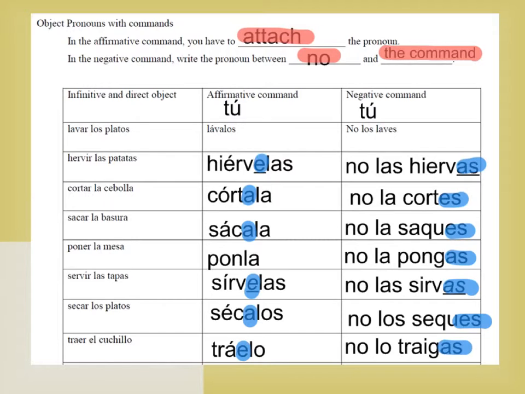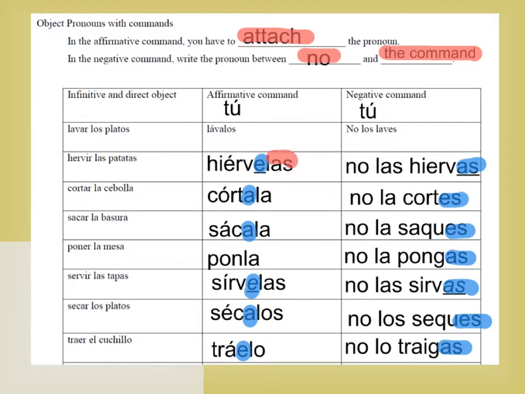Comparing the affirmative and negative commands, it's important to note here what I've highlighted in blue. In the affirmative command, you're doing third person singular of present tense, so that is hierve, corta, saca, pon, which is irregular, sirve, seca, and trae. And then for the negative command, that changes to the subjunctive endings with S. So hierbas, cortes, saques, pongas, sirvas, seques, traigas.